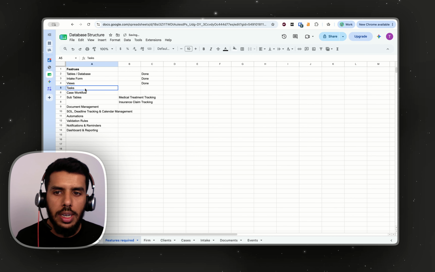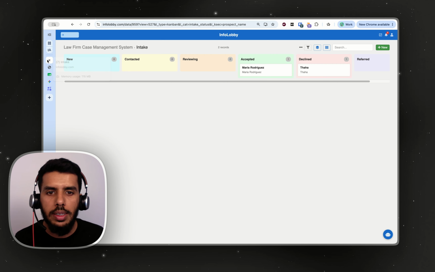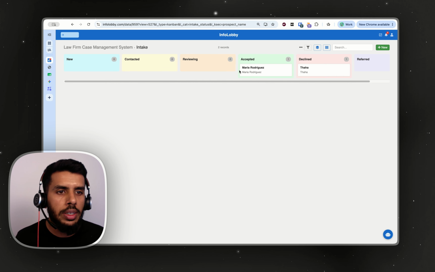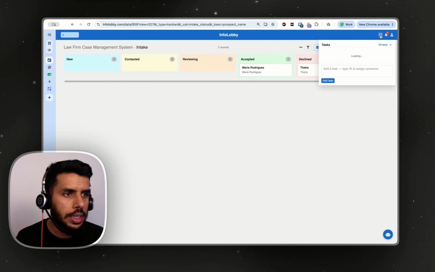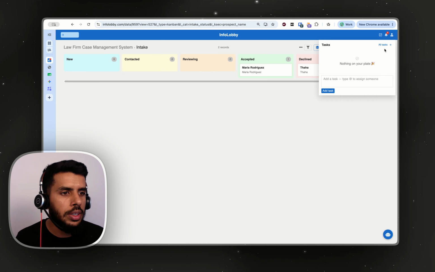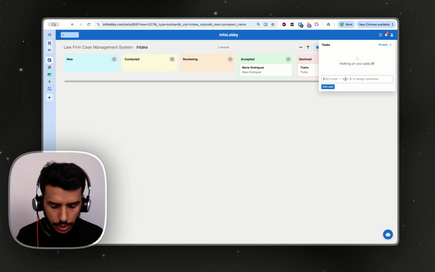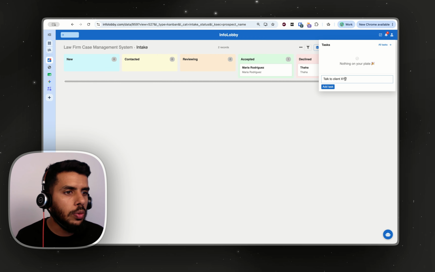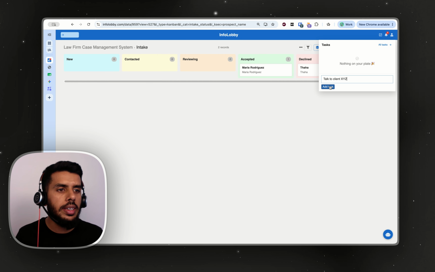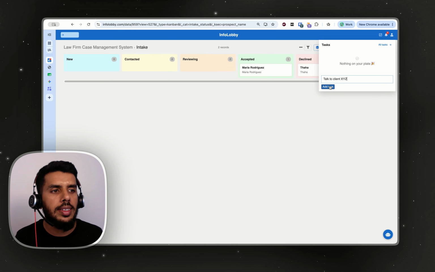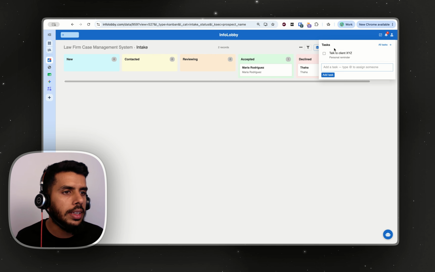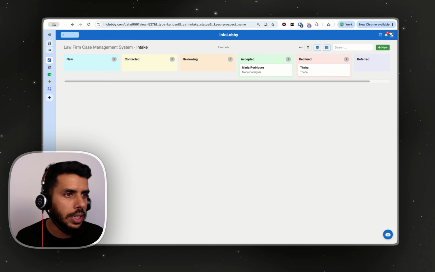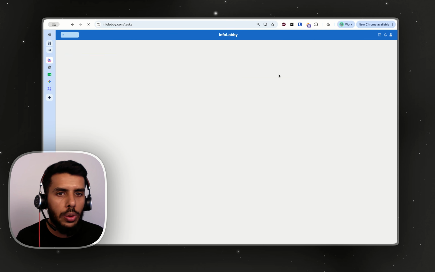The next bit is task. Now InfoLobby gives you task by default. For example, you have a record in here, you get to have a task table. You can create your own task. For example, talk to client XYZ. Now when you do this, this is only to you, nobody else sees this. This is a personal task you're adding, and this is a personal task of yours. You can click here and go to all tasks, and you will see your task right here.